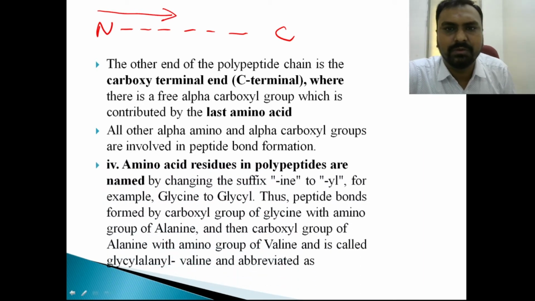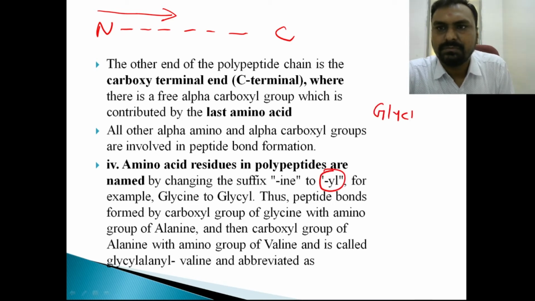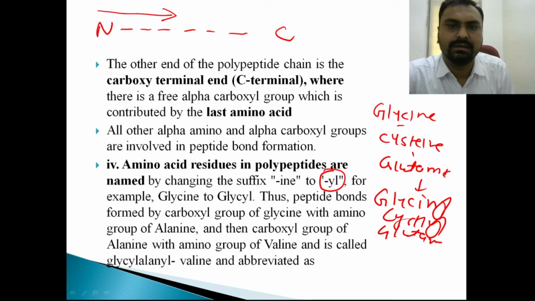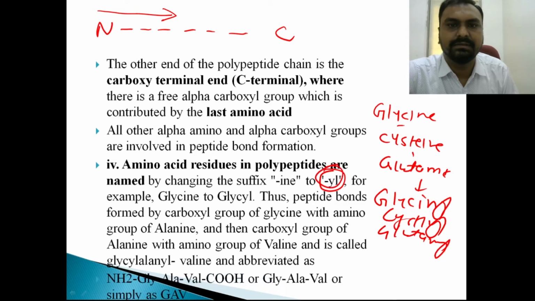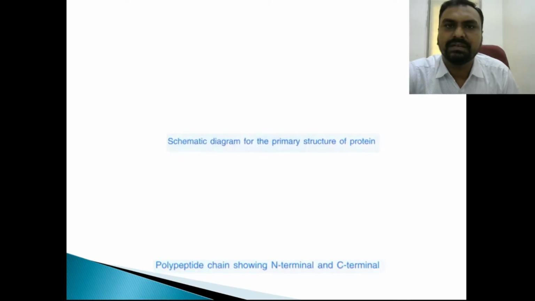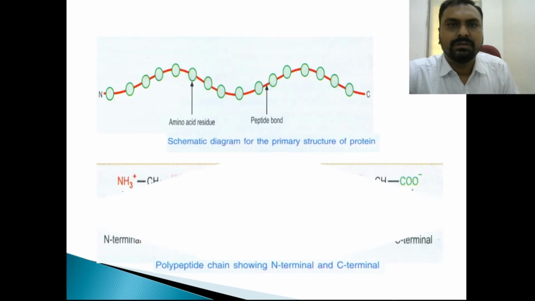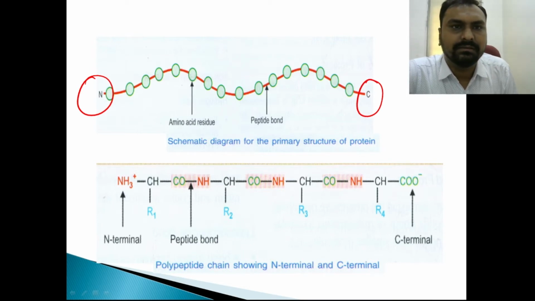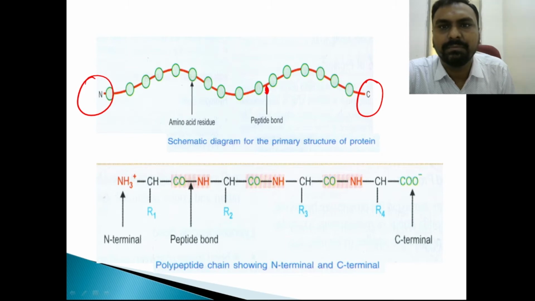And each amino acid in the polypeptide chain is named with a suffix. If it is glycine, cysteine, or glutamic acid, they are written as glycinyl, cysteinyl, glutamyl. The -yl suffix is there for the amino acids in the primary structure. So you can see in the diagram there is an N terminal and a C terminal, and these amino acids are joined together by the peptide bond.